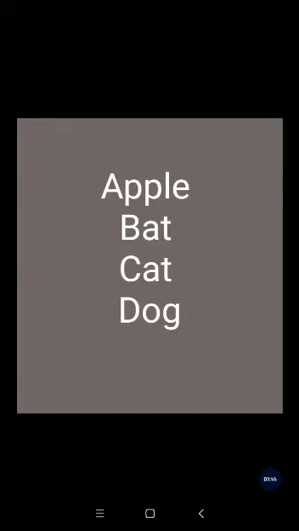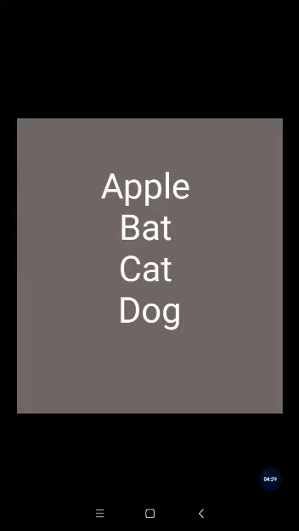So we all know that A comes first. A comes before B. So in the dictionary, which word from these four words will come first? What will be the answer? Apple. Why? Because A is the first letter in our series. So apple will be the first word that will come in our dictionary.